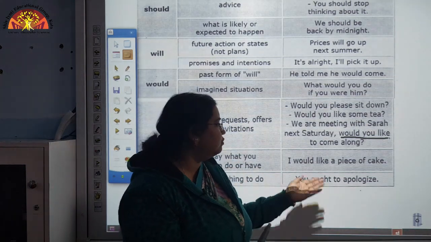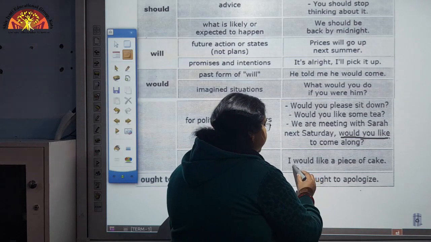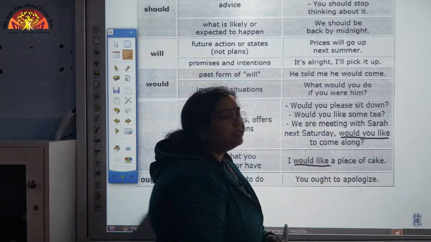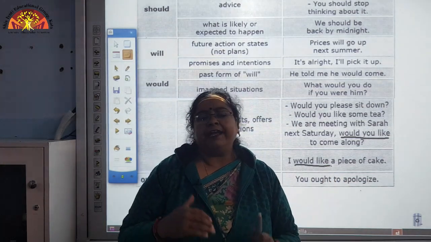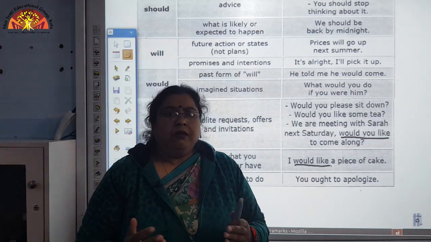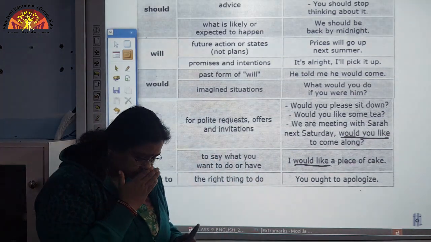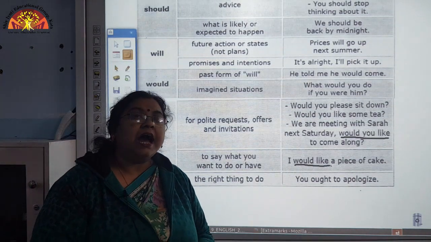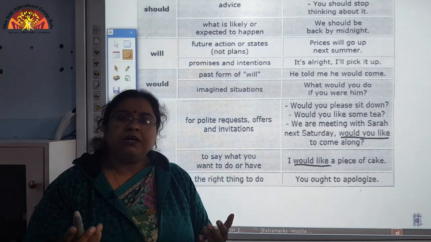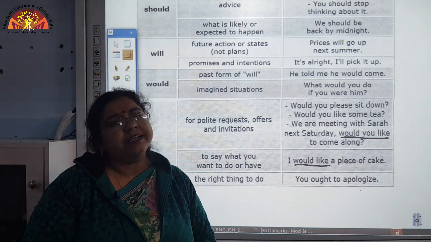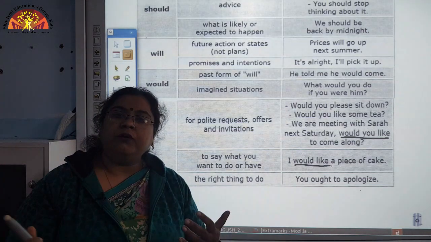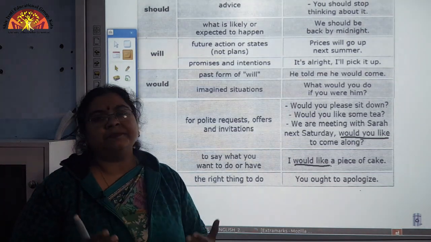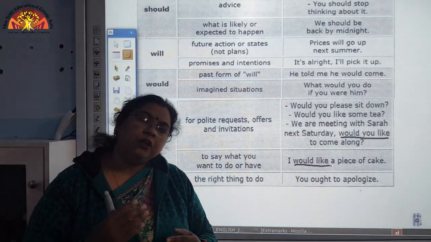I would like to have a piece of cake. Another example is I would like to become a doctor. So, what exactly do I want to do? What I want to do is being expressed by using the modal would.